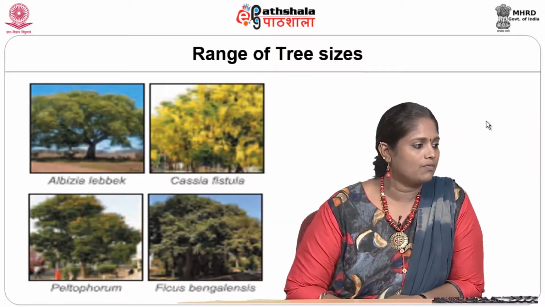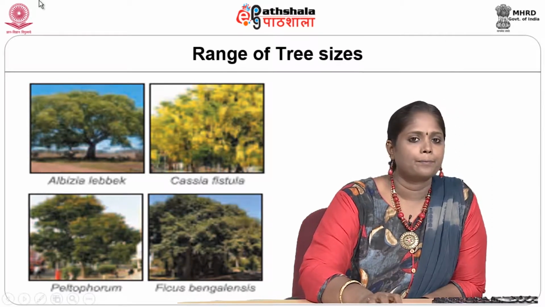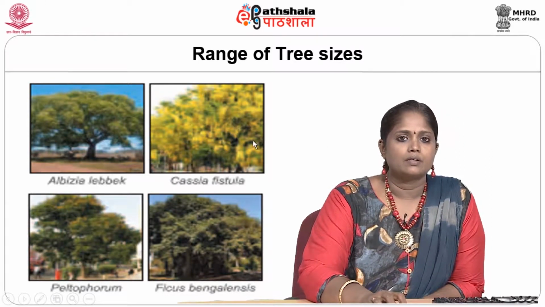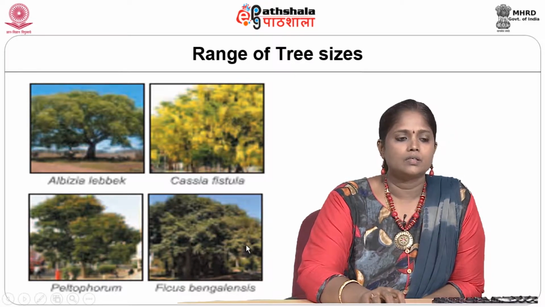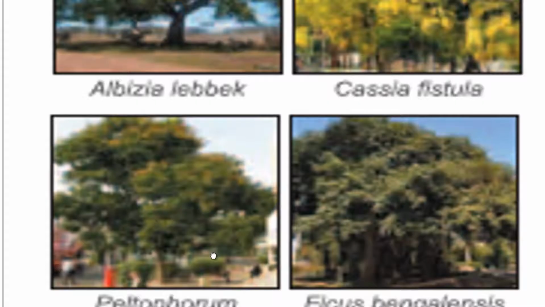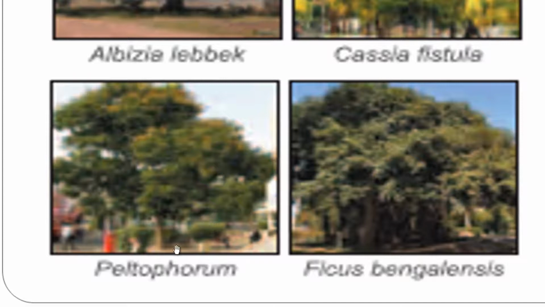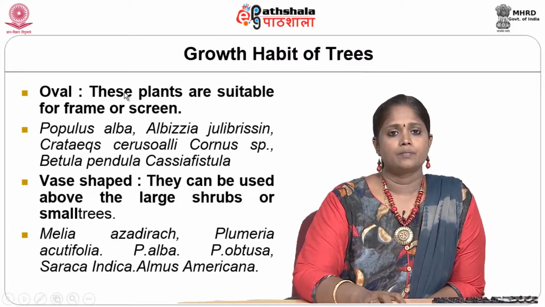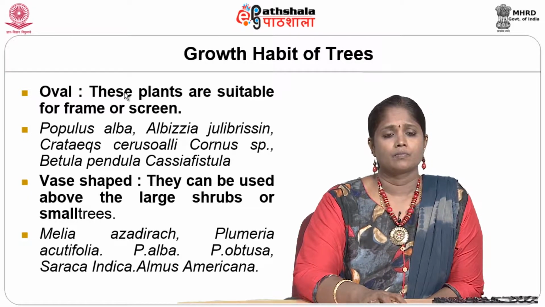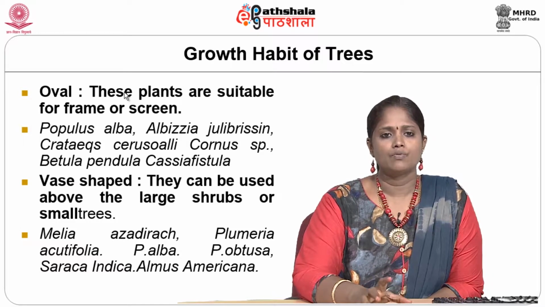We have this example of Albizia here, Cassia fistula here, the yellow color, and Ficus benjamina. We can look at it in the picture how giant it is, and Pittosporum. Look at the canopy, it is looking very different from the Ficus benjamina. It is dwarf and there is a spreading variety where the canopy is like weeping. Certain trees are oval in form when they grow, when all these leaves come together, when you look at the canopy, we will have an image of an oval.